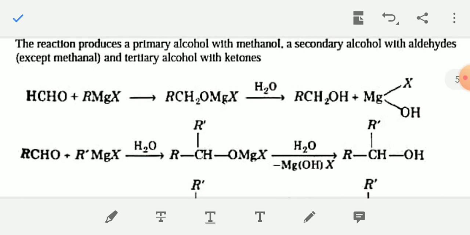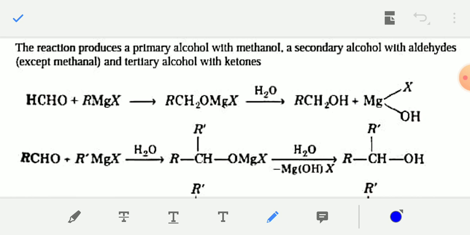So when formaldehyde, that is HCHO, both hands of the carbonyl group C double bond O contain hydrogen atoms. When formaldehyde reacts with RMgX, then you will get only primary alcohol.